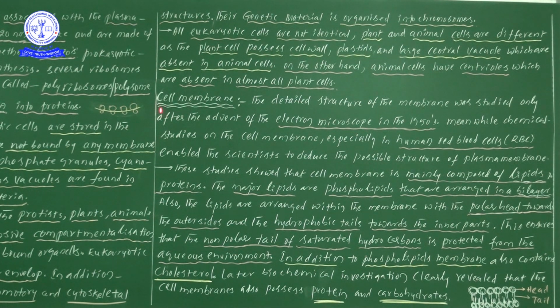Next, let us start to discuss the cell organelles one by one. What compartments or cell constituents are present? One by one let us have a look. First of all, let me explain the cell membrane. The cell membrane, another name is plasma membrane, is a very well known point.